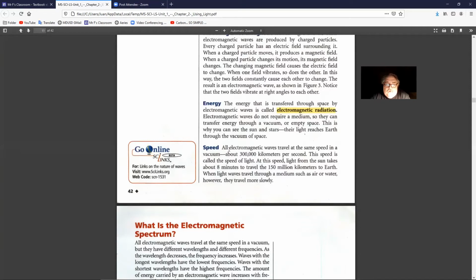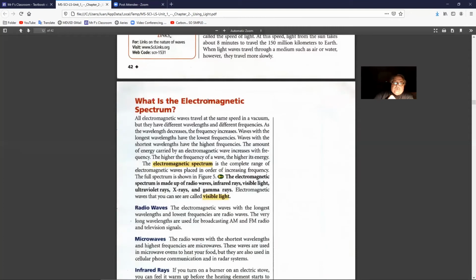Speed. All electromagnetic waves travel at the same speed in a vacuum, about 300,000 kilometers per second. This speed is called the speed of light. At this speed, light from the sun takes about 8 minutes to travel the 150 million kilometers to Earth. When light travels through a medium such as air or water, however, it travels more slowly.